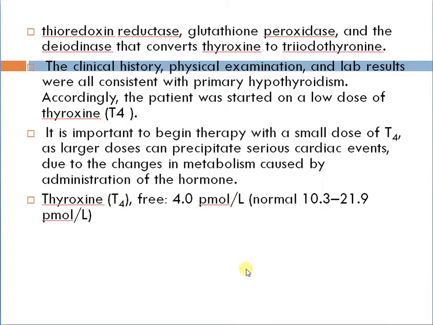Accordingly, the patient was started on a low dose of thyroxine. It is important to begin therapy with a small dose of T4, as large doses can precipitate serious cardiac events due to the changes in metabolism caused by administration of the hormones. Free thyroxine is 4 picomoles per liter.